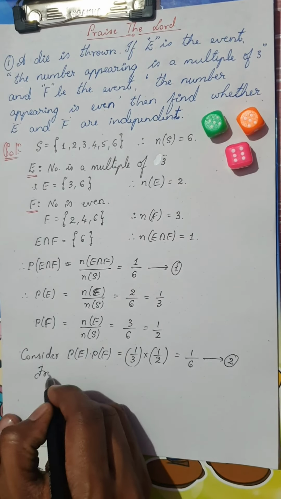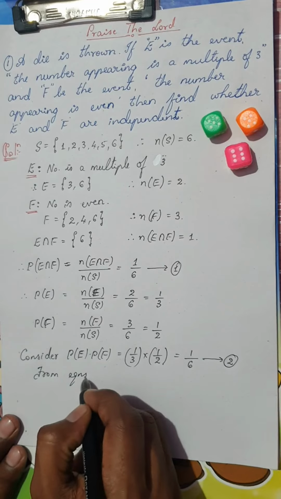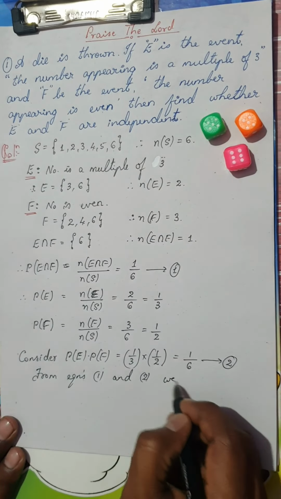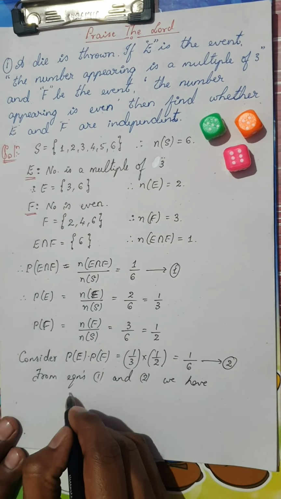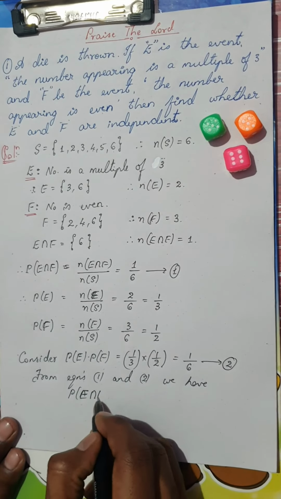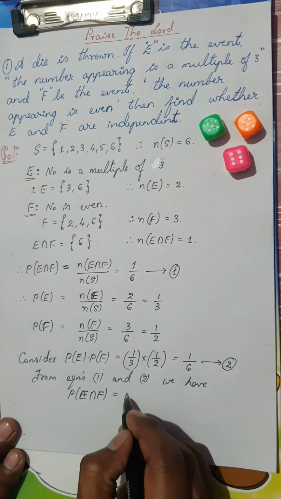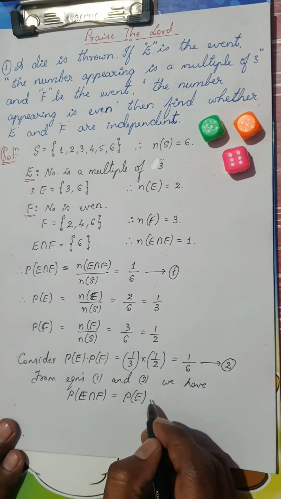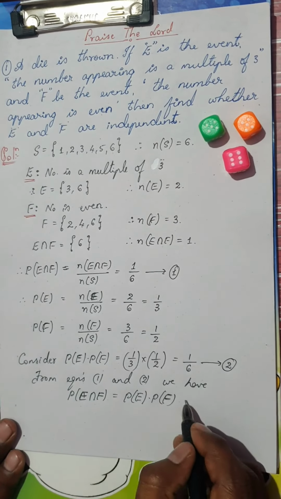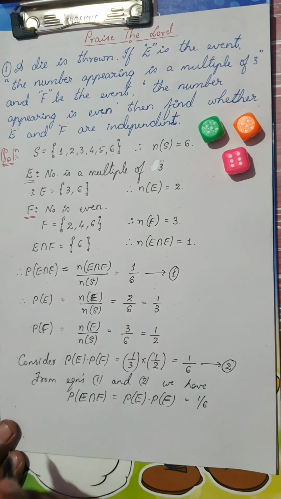So I'm going to say from equations 1 and 2, we have probability of E intersection F is nothing but probability of E into probability of F, which is actually nothing but 1 by 6.